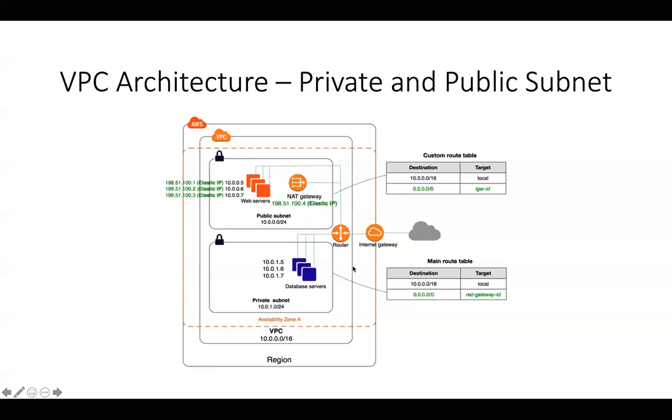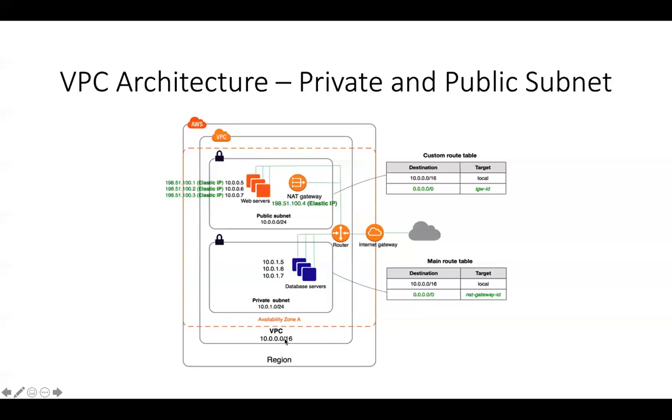So anyone who completes this particular lab can grasp VPC concepts really quickly, and it would be very useful for the exam, because you will have to remember most of these concepts going into the exam, as most of these concepts revolve around highly available scenarios regarding VPCs and load balancers and so on, regarding auto scaling groups and so on. So let's go ahead and create this particular architecture right now.